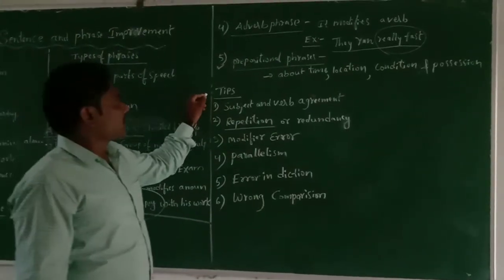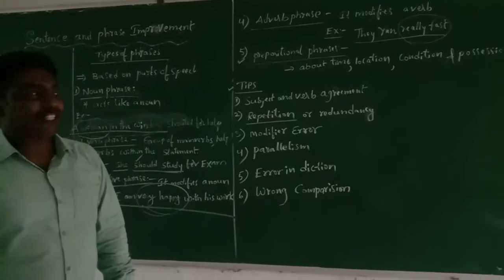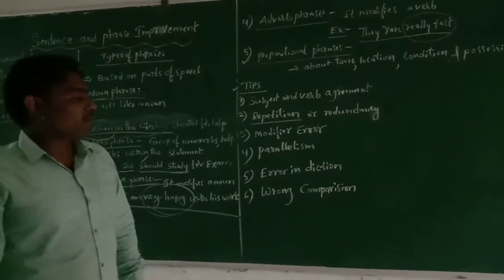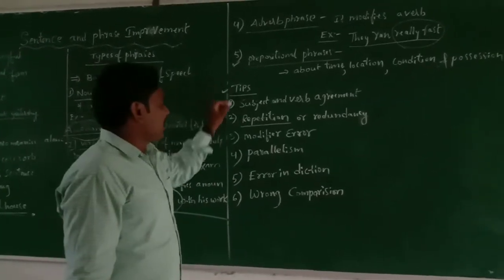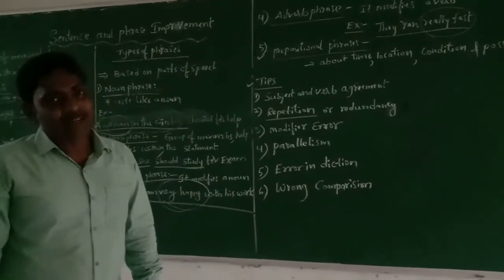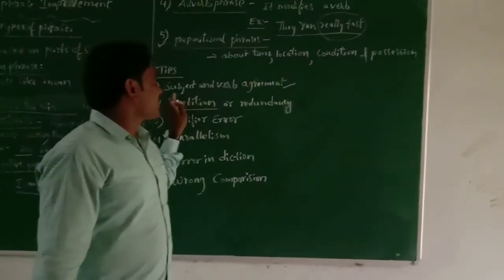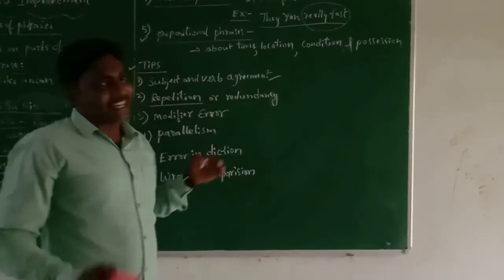Next, we are going to discuss tips for sentence and phrase improvement. The first tip, the first aspect to improve a sentence or phrase, is called subject and verb agreement.